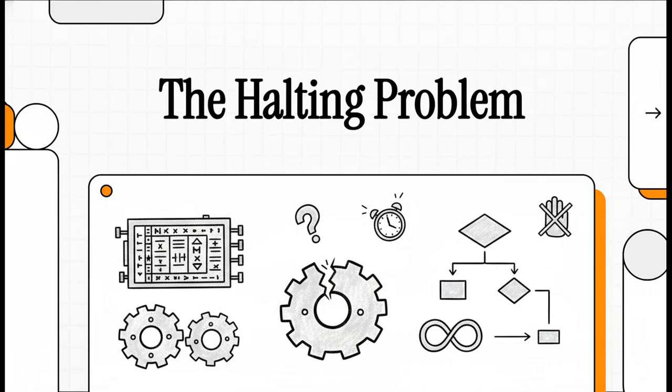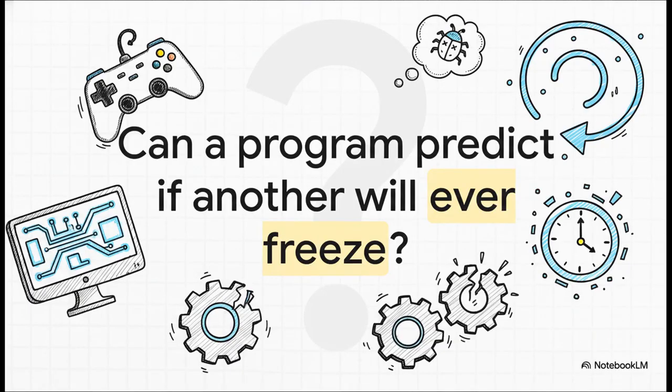What if you could know with absolute certainty whether any computer program you run would ever freeze or crash? It sounds like a programmer's ultimate dream, right? But as it turns out, that dream runs headfirst into one of the most famous and fundamental paradoxes in all of computer science, the halting problem. So let's just dive right in.